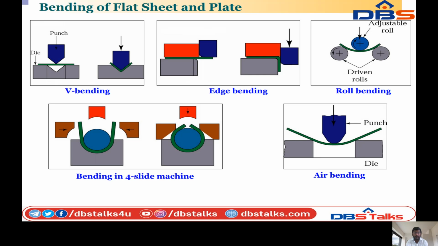We can see the figure also. Next, the last one is air bending. This is bending in the air. The die is placed at some distance, and the punch is applied. So this is the bending operation. These are the bending operations of a flat sheet or plate.